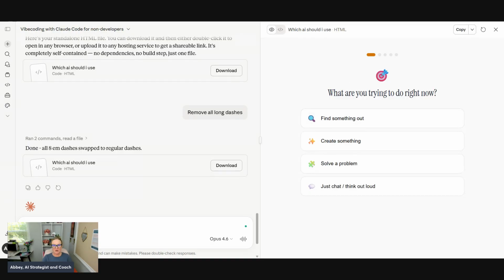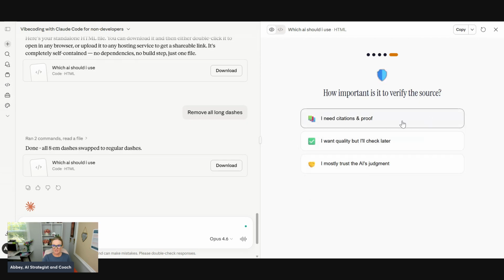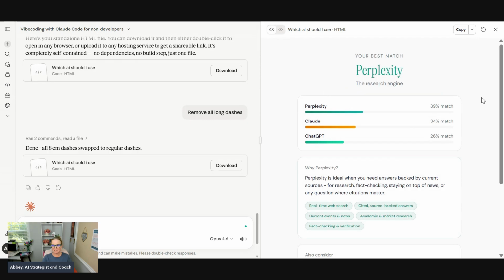Similar, let's try answering it something different. What are you trying to do right now? Solve a problem. I, of course, need the info to still be current. The finished product looks like, let's see, an email or document. It's going to be moderate. And we're going to say, yes, we want the citations.